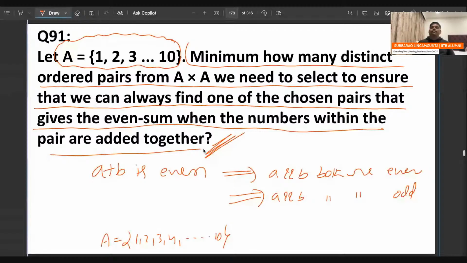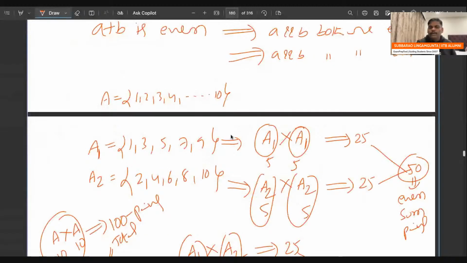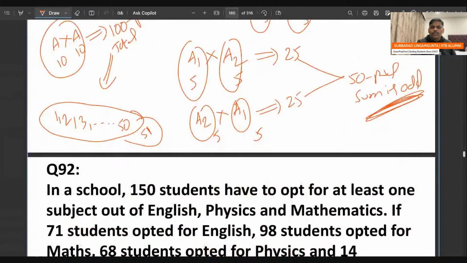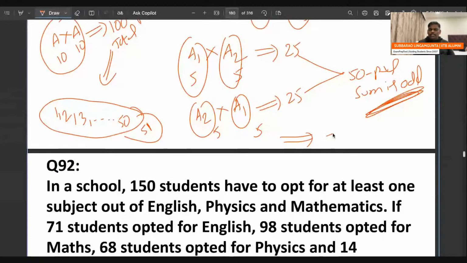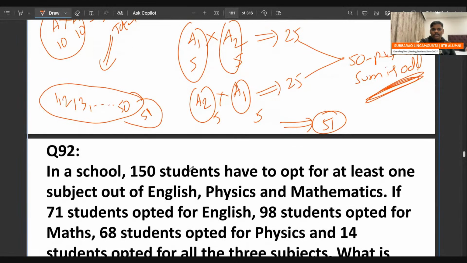So the answer is 51. Answer 51, please check properly. Until 50 pairs, no guarantee. With 51, minimum guarantee, one pair contains an even sum. Try to understand. Until question 91 we are done.